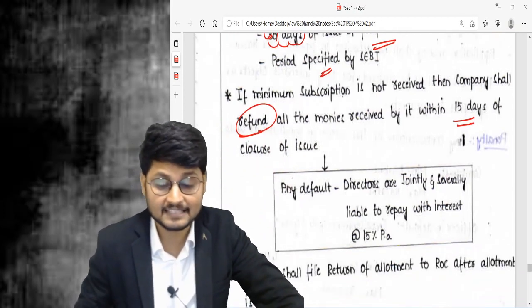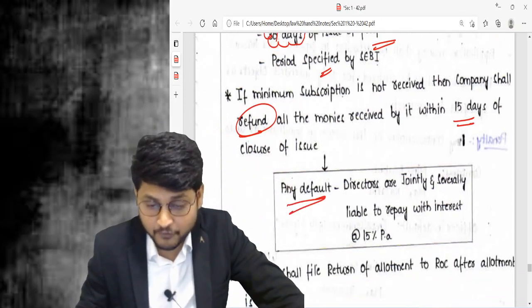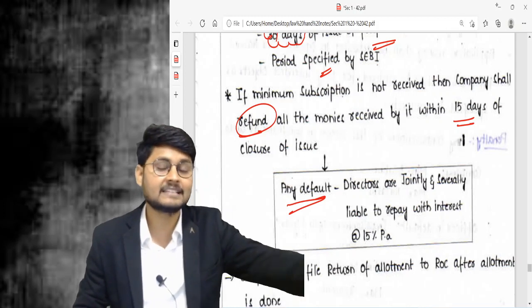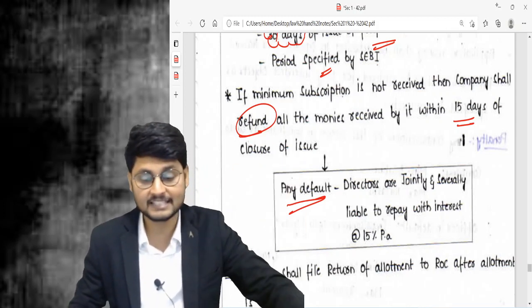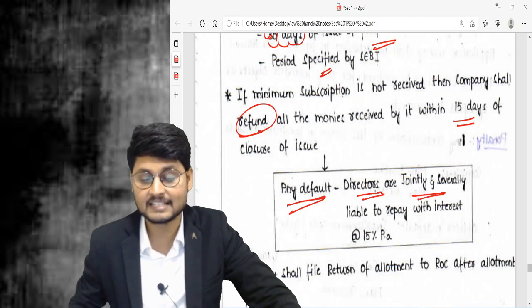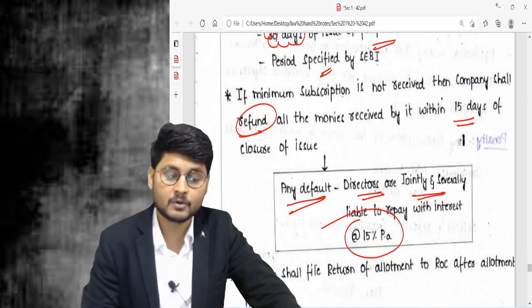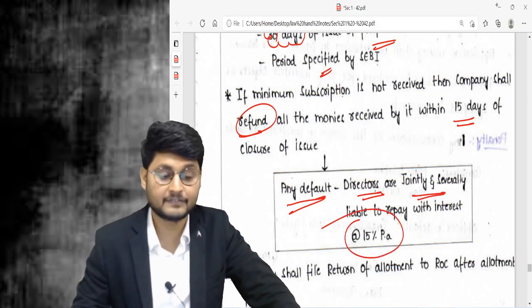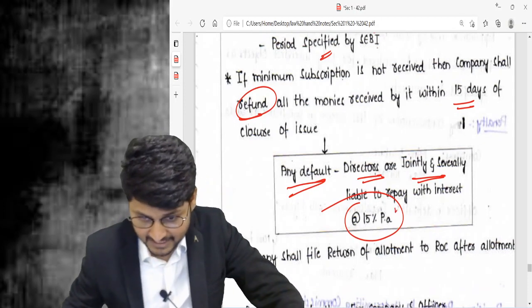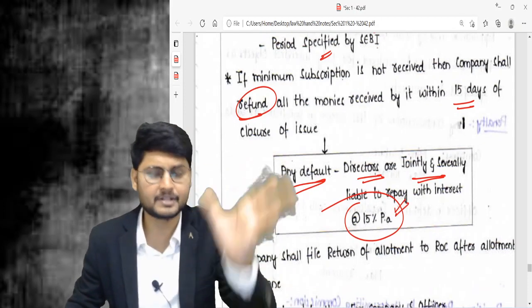Within 15 days. And if there is any default in making the refund within 15 days, then obviously all the directors are jointly and severally liable to repay the entire amount along with interest, that is 15% per annum. This is 15% per annum, which is very, very important.